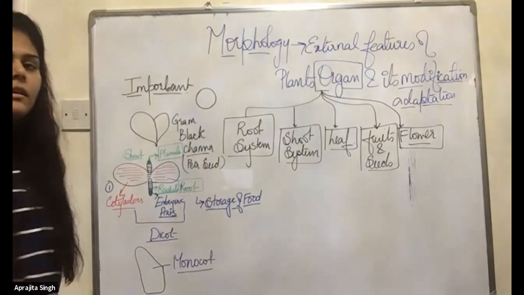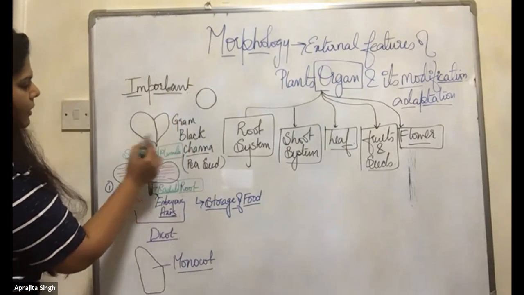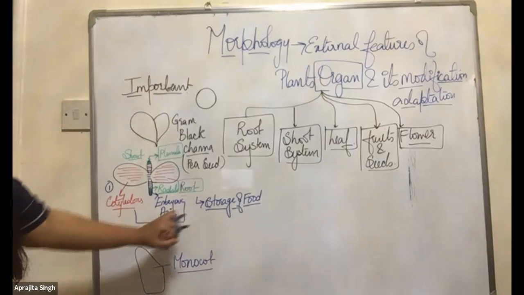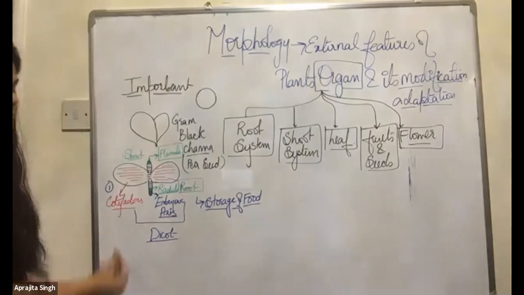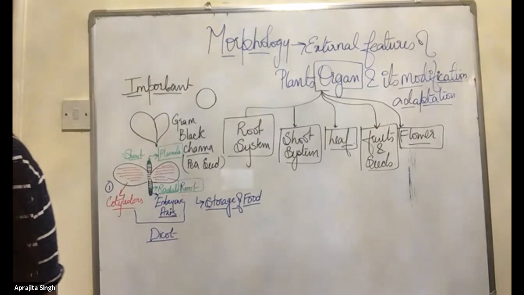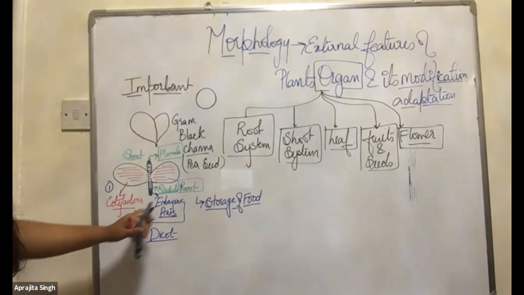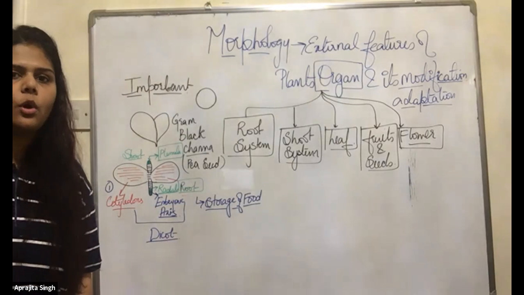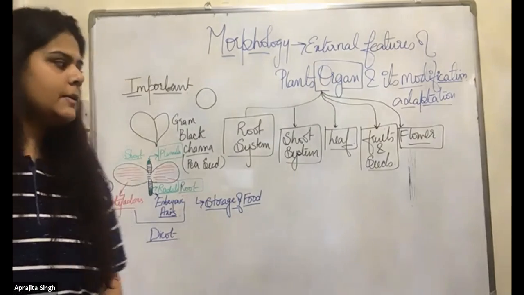Is this much clear? Any doubt till here? Copy down this structure quickly, only this structure, okay? No need to make this upper part, and no need to make monocots also. This is for your knowledge. Or if you want, you can write it down. The monocots only have one cotyledon and dicots have two cotyledons. That's why they are known as monocots and dicots.